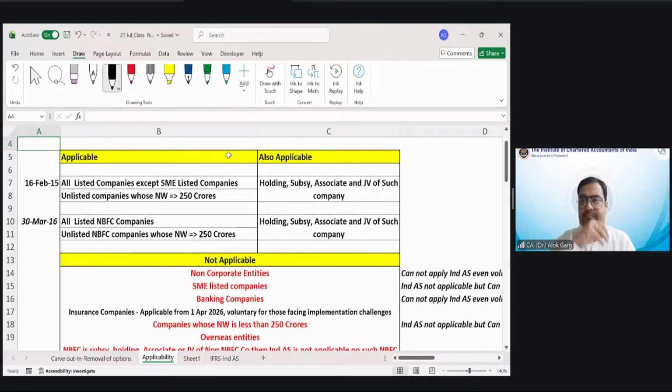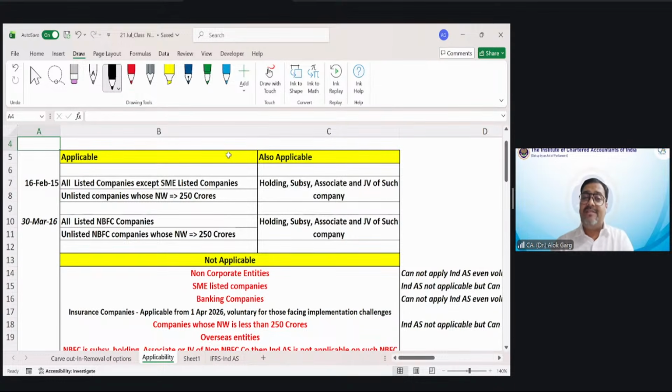Sir, is there any exception to this rule that Ind AS is mandatorily applicable to listed companies? Yes. If the company is listed on the SME stock exchange, the small and medium enterprise stock exchange, then Ind AS is not mandatorily applicable. Ind AS can be applied voluntarily, but it is not mandatory.